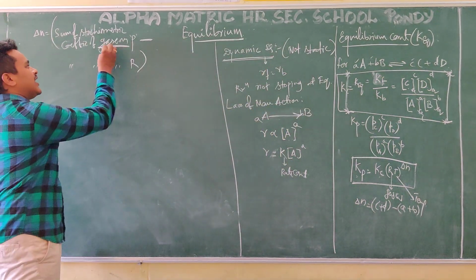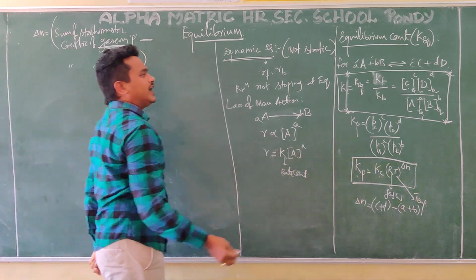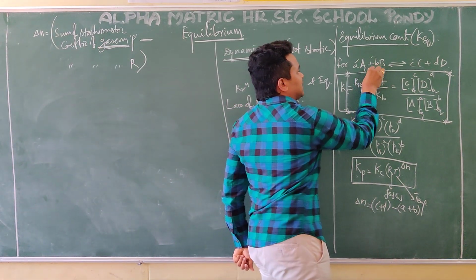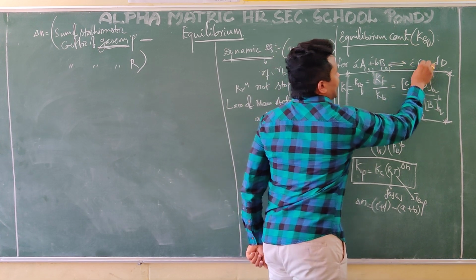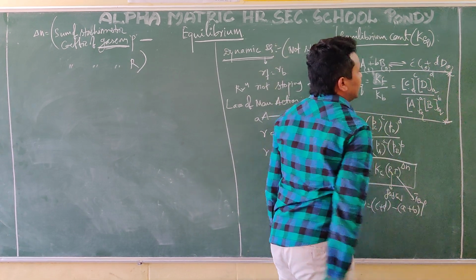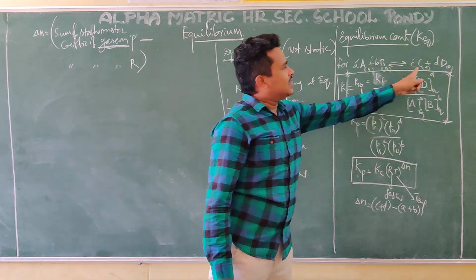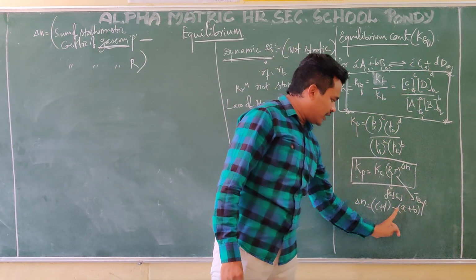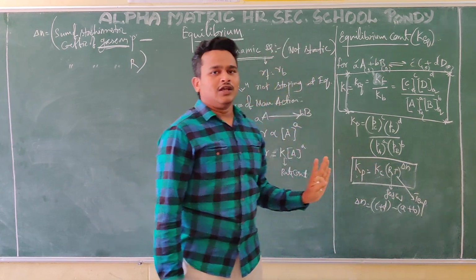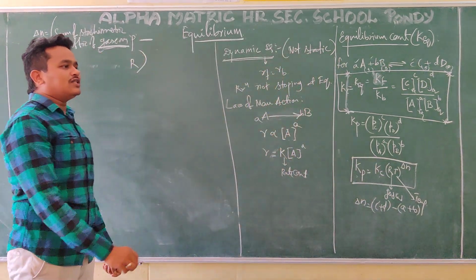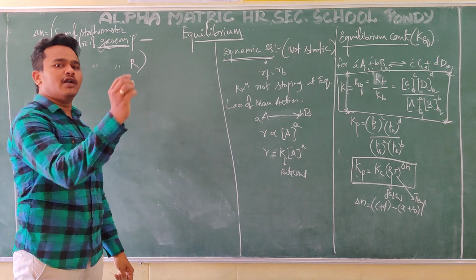What is important here? Gaseous only. All should be in the gas phase. If it is a liquid phase or solid phase, we should not take it into account. In case this C is a solid, we should not take it here. Only D will be there. So this is useful for problems not only in this chapter, in thermodynamics also the same point is going to be used.